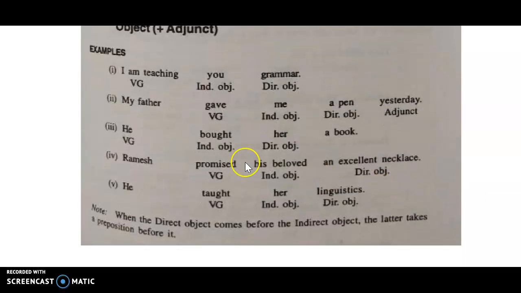I'm teaching you grammar. Who is the subject here? I. Am teaching is the verbal group. What you are teaching answers the question 'what': grammar. Then 'to whom'? You. So we have an indirect object and a direct object.